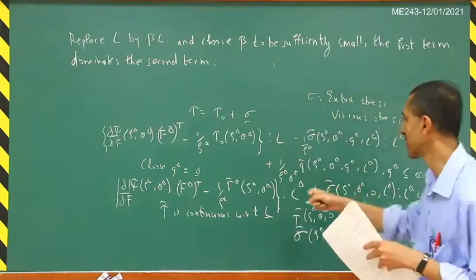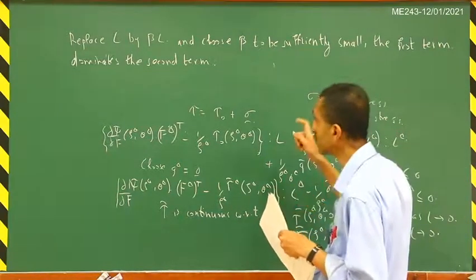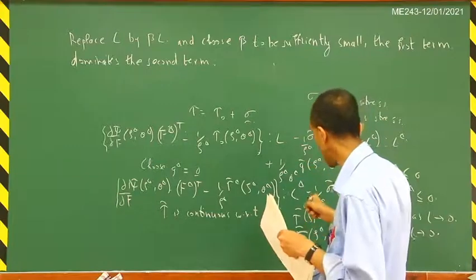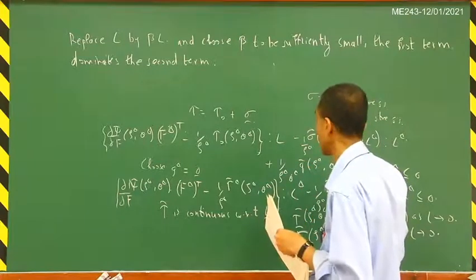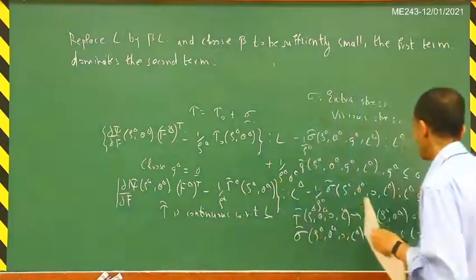Whereas in the other term, L occurs only once, so this will be beta. If you choose beta to be sufficiently small, beta square will be much less compared to beta, and so this term will dominate the other term.